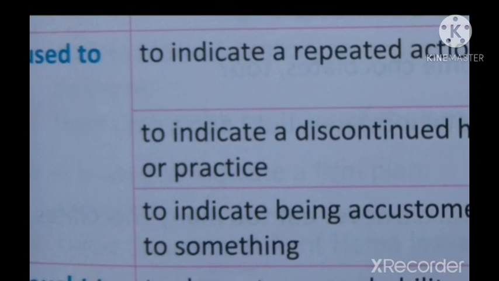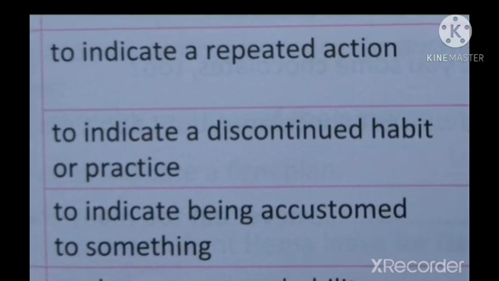Next one, used to, the functions of used to. Used to indicate a repeated action. If you want to denote repeated actions, you can use used to. To indicate a discontinued habit or practice.